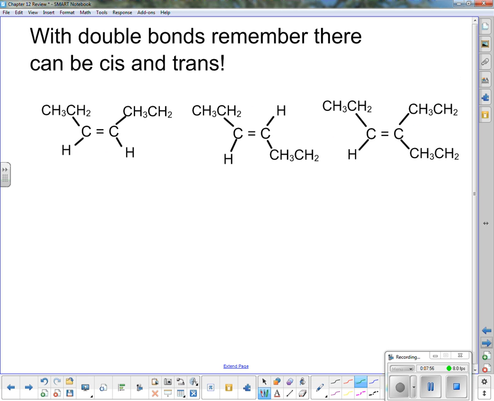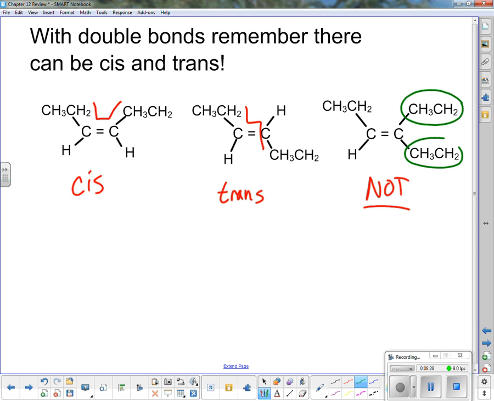Now, we also can do with double bonds, we can do cis and trans, and we have to be careful. So cis is really easy. When I draw it out, if I end up like this, like a cup, then it's cis. If I end up doing the Egyptian, it's a trans. So this was cis. This is trans. This is not a cis or a trans. And the reason why, and you've got to be careful with this, now look at it, this thing is the same as this thing coming off. So if the same thing is coming off a carbon that is at the end or beginning of a double bond, I can't have a cis and a trans. So be careful with that.